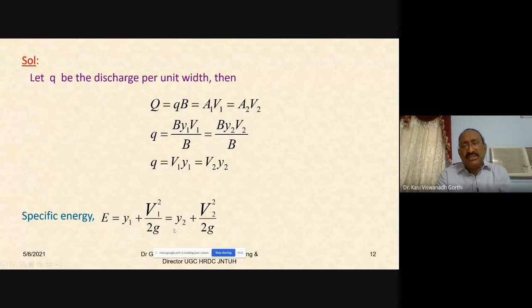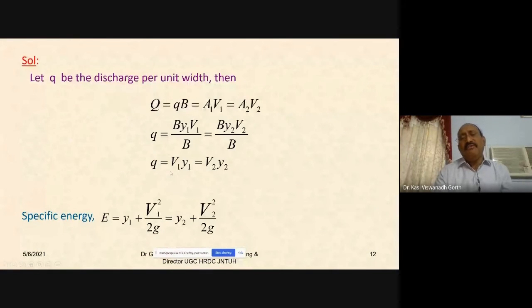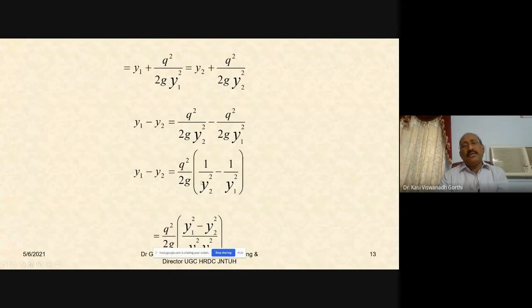Here it is V1 square by 2G at section 1 and V2 square by 2G at section 2. So, equating both, what is happening now? Y1 plus, what is V1? V1 is equal to Q by Y1, and V2 is equal to Q by Y2. Substituting, Y1 plus Q square by 2G Y1 square must be equal to Y2 plus Q square by 2G Y2 square.